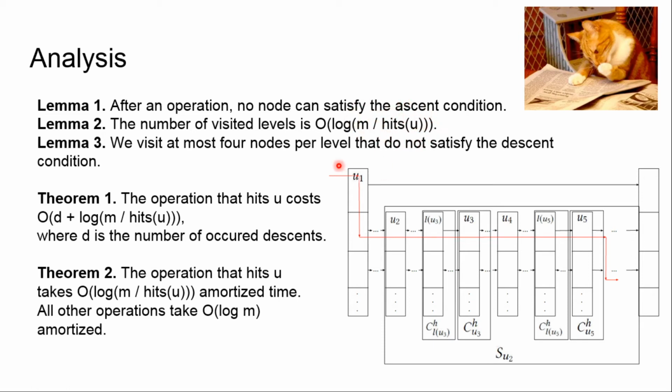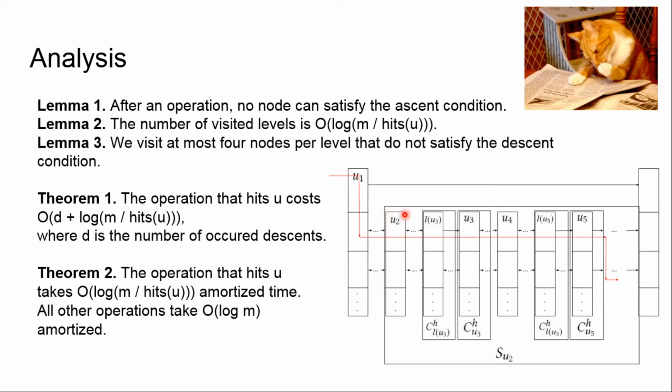Then the next lemma is that we visit at most 4 nodes per level that do not satisfy the descent condition and thus that are not descended. So suppose that we have 5 nodes: u1, u2, u3, u4, and u5. So u3 and its neighbor have a lot of requests because it doesn't satisfy the descent condition. And for u5 and its neighbor, there are lots of requests then because u5 does not satisfy the descent condition.